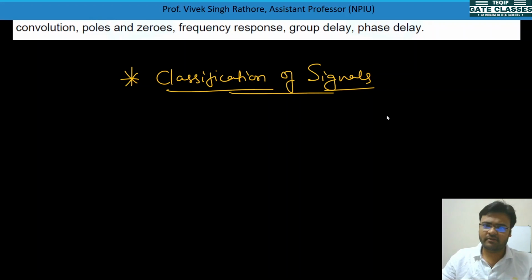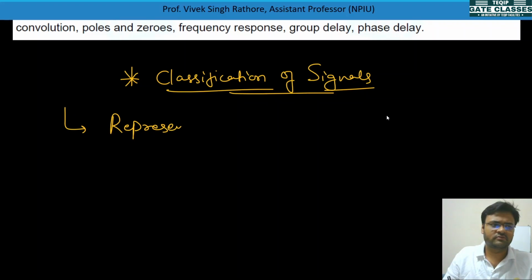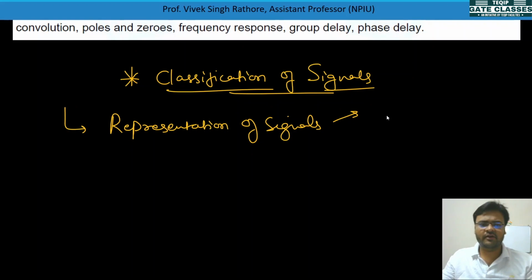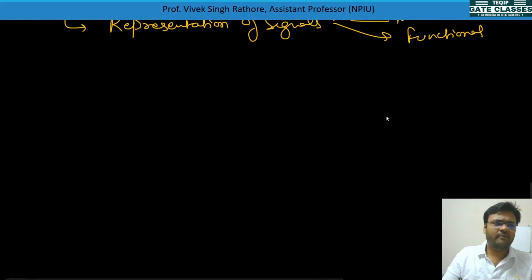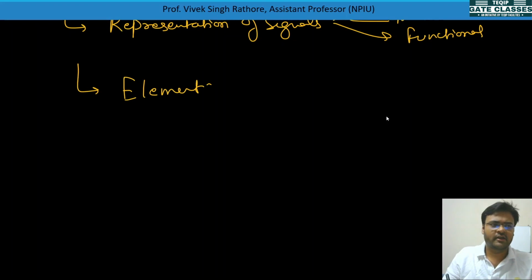In this module we will see how a signal can be represented. First we will see representation of signals. In this we will see three different methods: graphical, mathematical, and functional. This will be the first topic. Then we will see many signals that are elementary in nature, which we'll call elementary signals.